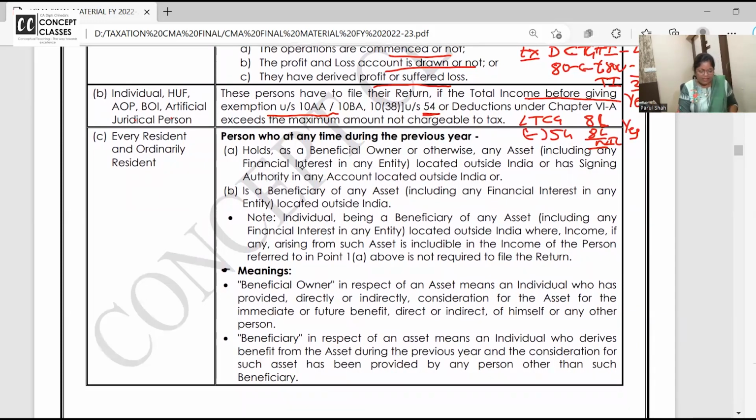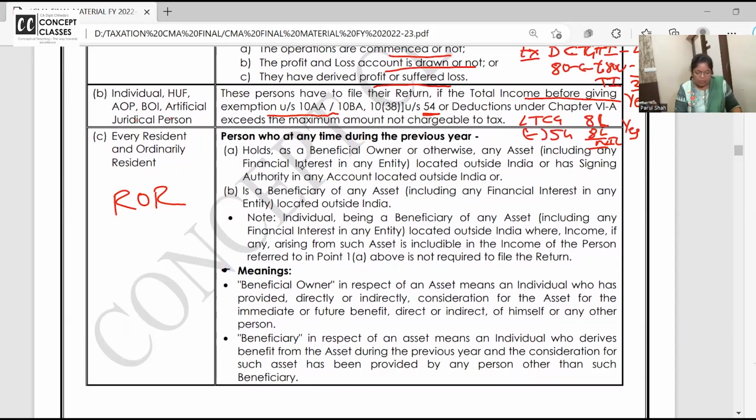Every resident and ordinary resident, we call them what? ROR. You remember the residential status vertical. Resident and ordinary resident should pay the tax on world income. Received in India, deemed to be received, accrued, deemed to accrue, and business controlled from India and all.